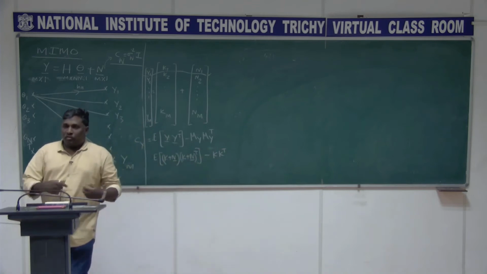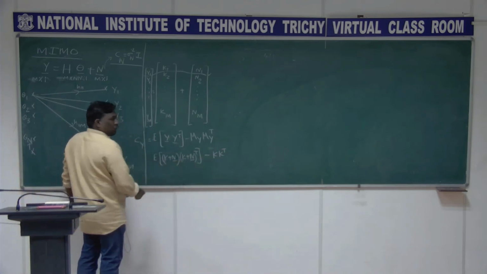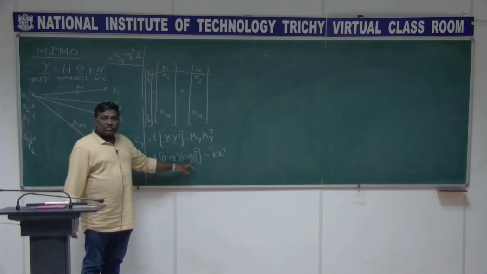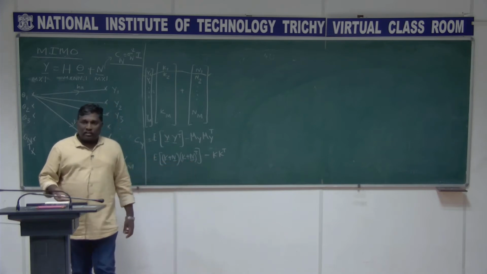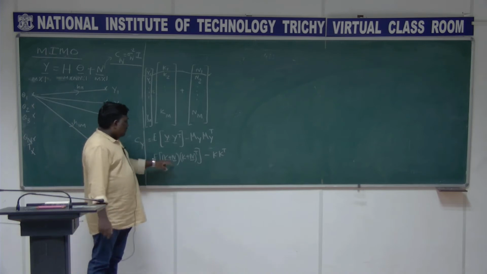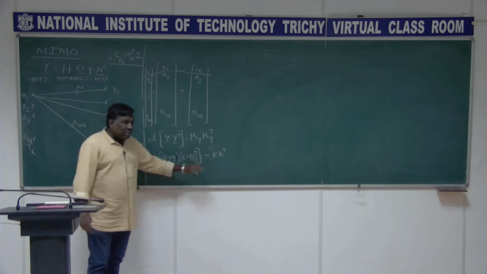Since k is constant, I can take it outside. In the cross term k n transpose, the expectation of n is 0, so the second term becomes 0, and then n k transpose is also going to be 0, and finally you get n n transpose.